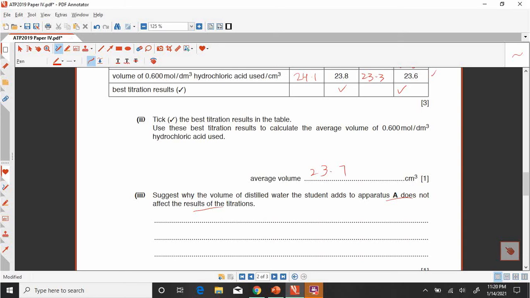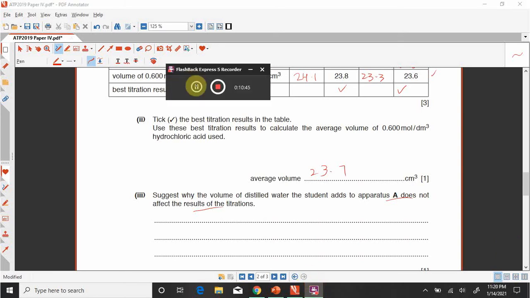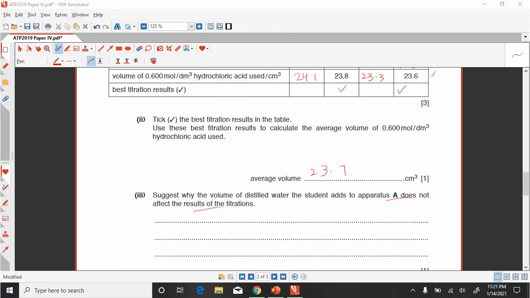As initially we discussed, the water is being added in the conical flask, means apparatus A, and that does not affect the results of the titration.